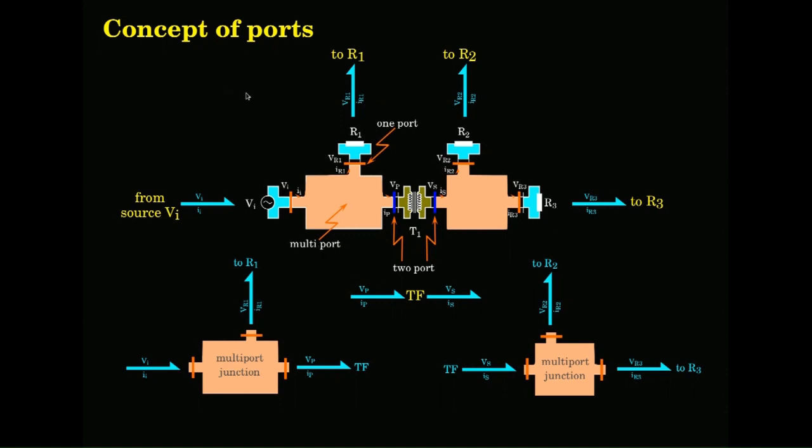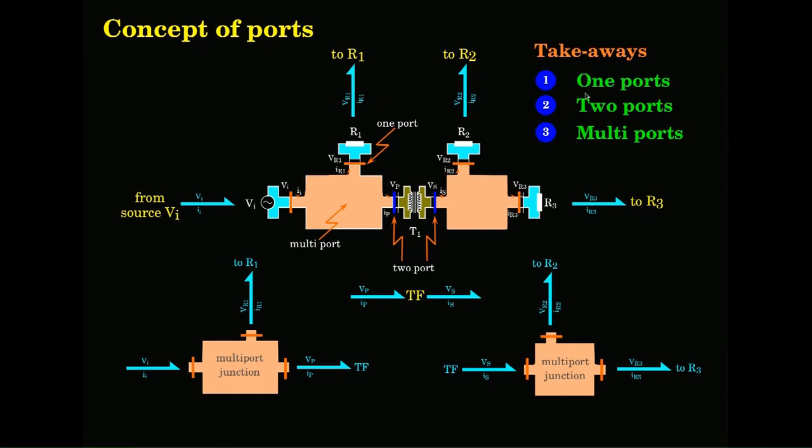So, the takeaway here is that you have ports. Any system can be represented in terms of ports. A port has a character. The internal character of the port is either dissipative, storage kinetic, storage potential, or it could be a source, a generating item. Or it could also be 2 port, or it could be multi-port. There are only 3 types. Okay. So, you can represent any physical system in terms of these 3 generic components or generic items.